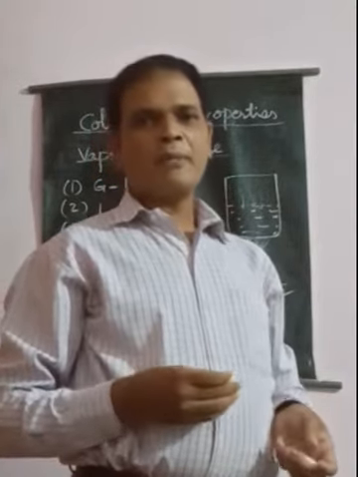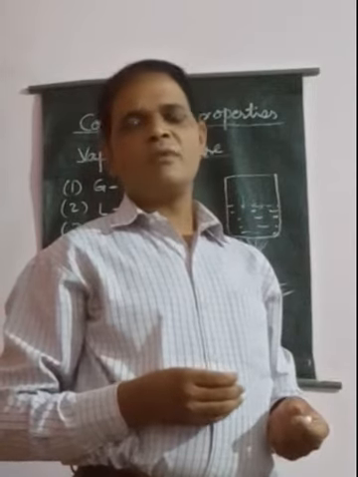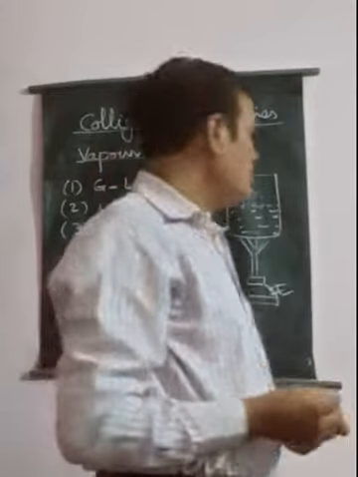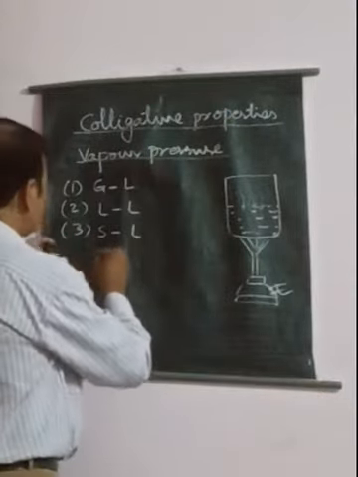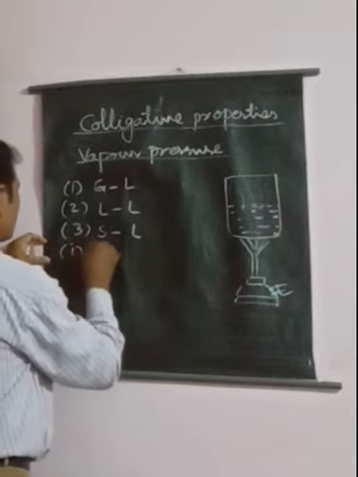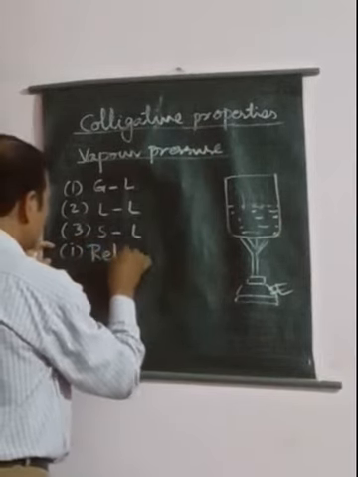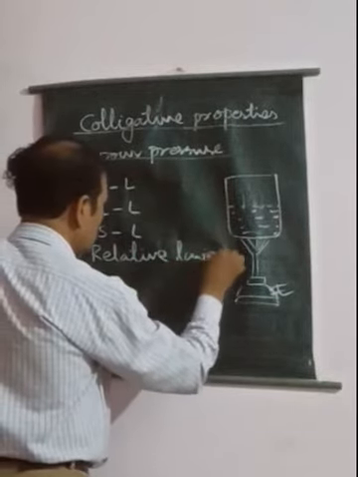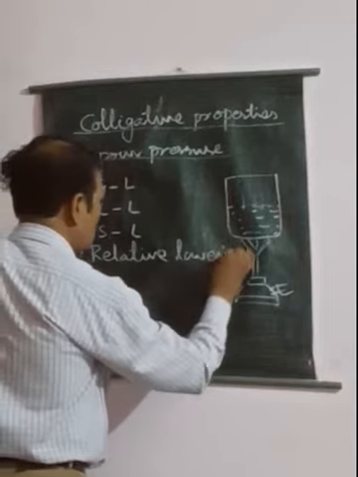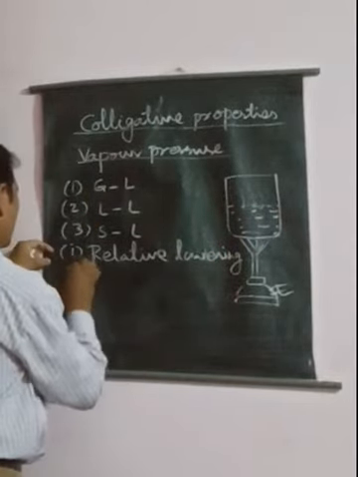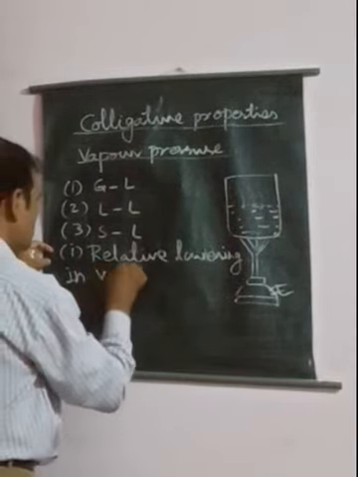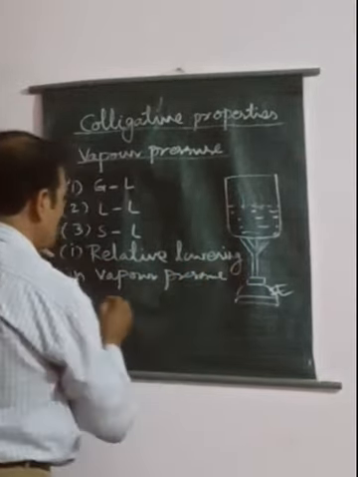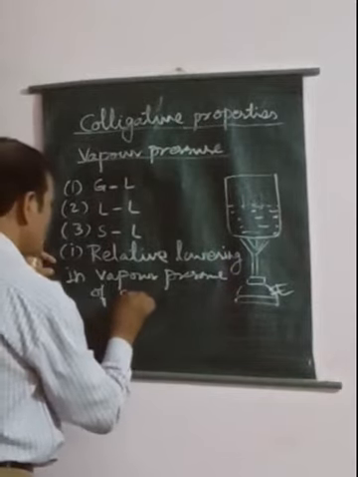How many colligative properties of a solution are possible? There are four colligative properties. Number 1, relative lowering in vapor pressure of solvent.